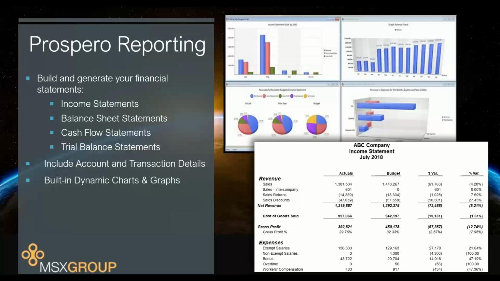Quick note there, FRX's drill down is a separate application. So you have the FRX drill down viewer. We handle all of ours right inside Prospero, just on separate tabs inside Prospero. And for any report data that you generate inside Prospero, you can look at those reports in numeric layouts, and you can also look at those in charts and graphs. Those are built in for any report you build inside Prospero. And it's not just static charts and graphs inside Prospero. You can actually double click and drill down through those charts and graphs to get to the lower levels of details.